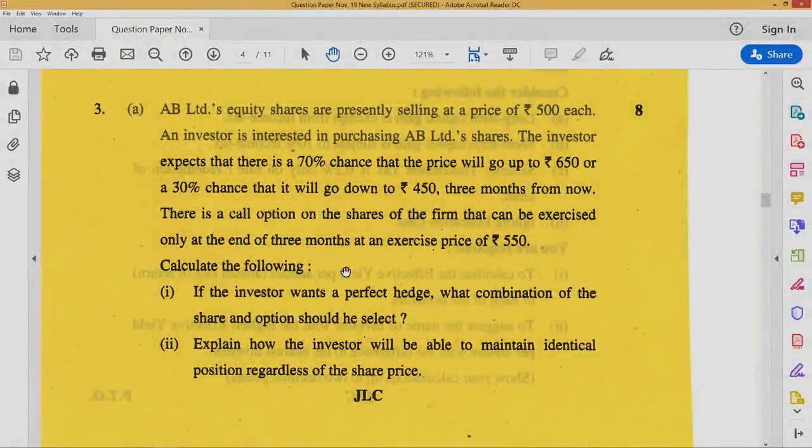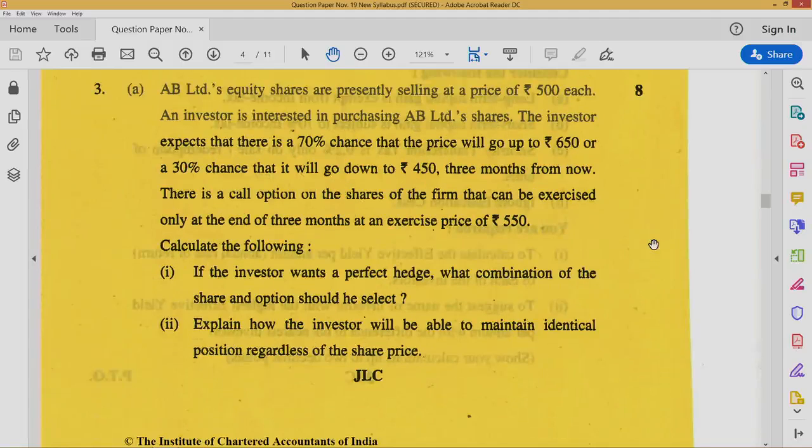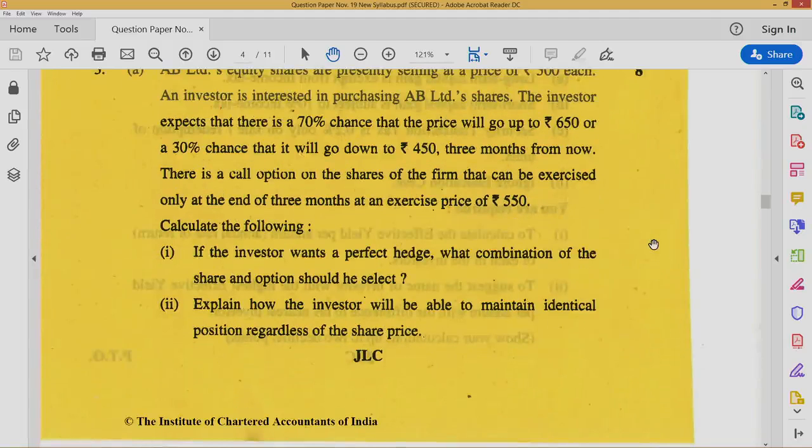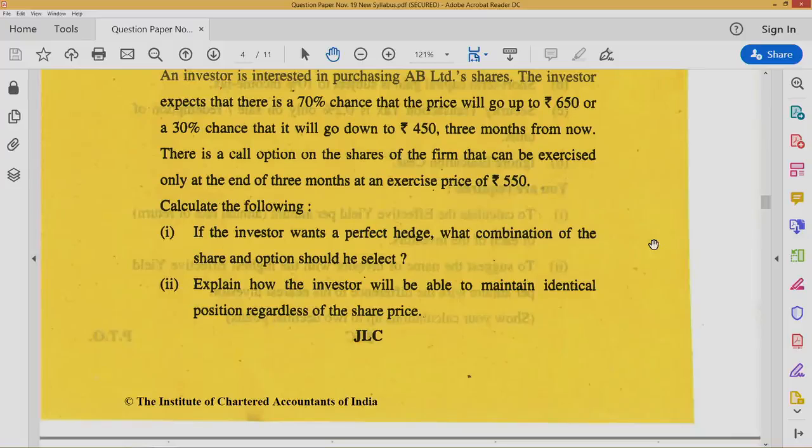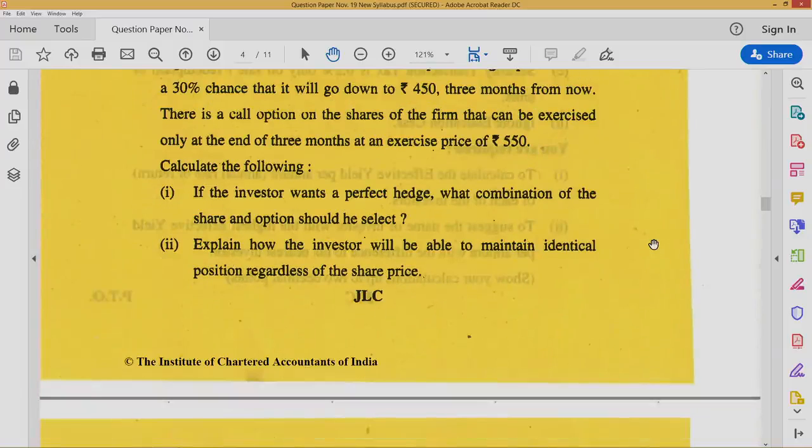AB Limited's equity share are presently selling at a price of ₹500 each. An investor is interested in purchasing AB Limited shares. The investor expects that there is a 70% chance that the price will go up to ₹650 or a 30% chance that it will go down to 450 3 months from now. There is a call option on the shares of the firm that can be exercised only at the end of 3 months at an exercise price of rupees 550.